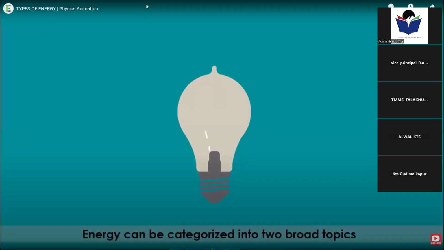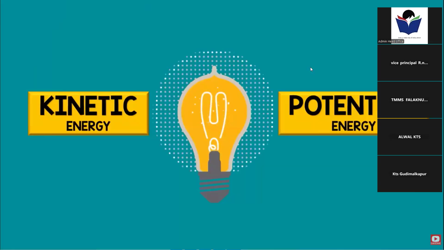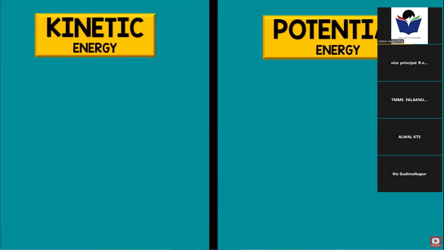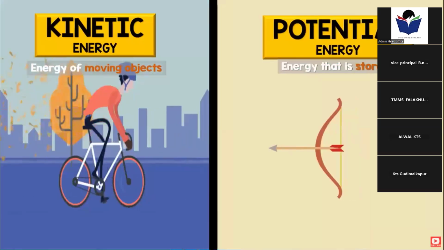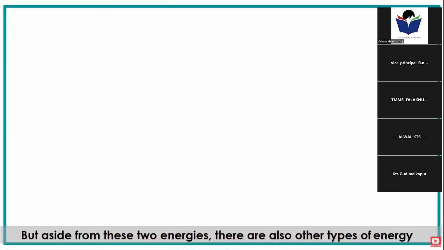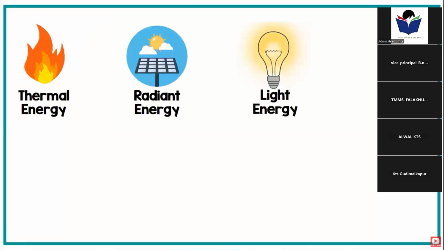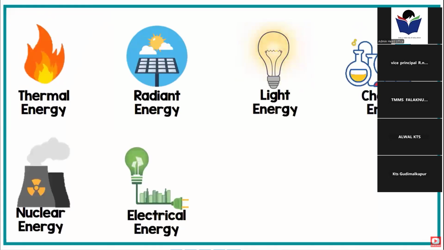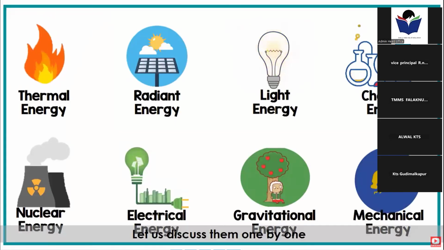Energy can be categorized into two broad topics, the kinetic energy and the potential energy. These two are the basic forms of energy, and we know that kinetic energy is the energy of moving objects, while potential energy is energy that is stored. But aside from these two, there are also other types of energy. This includes thermal energy, radiant energy, light energy, chemical energy, nuclear energy, electrical energy, gravitational energy, and mechanical energy. Let us discuss them one by one.